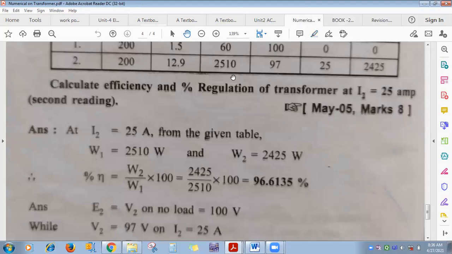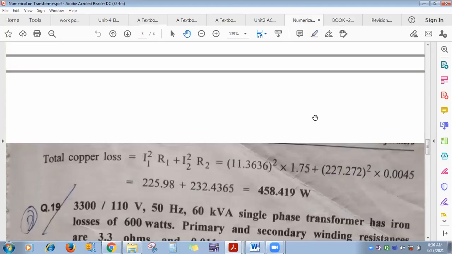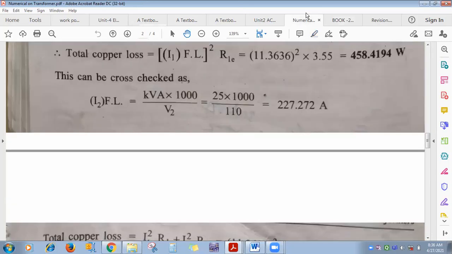Okay, so for transformer, input and output is in which form? Mute yourself, students. Input and output is in which form for transformer? AC.